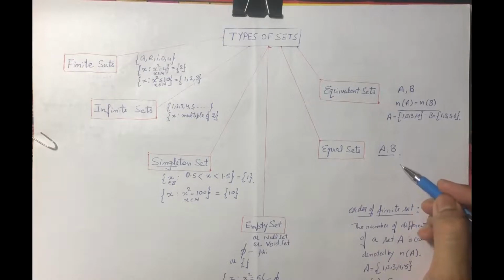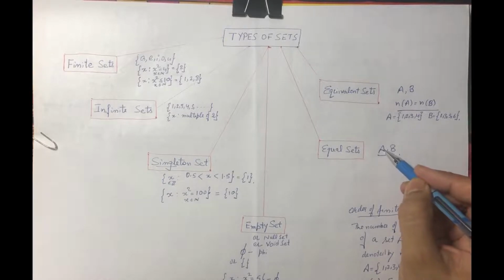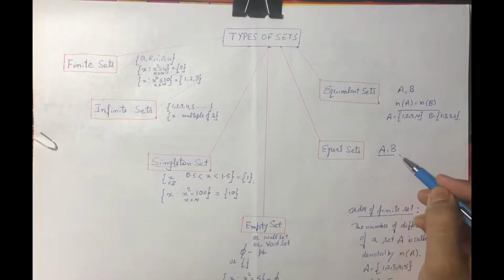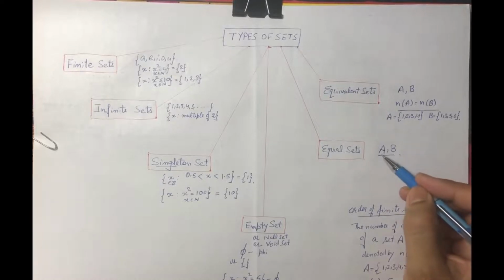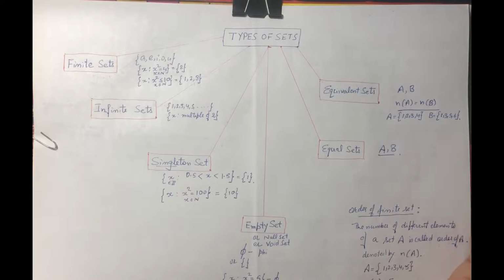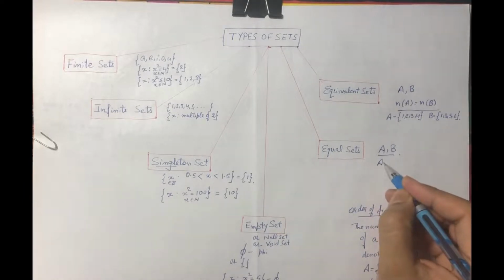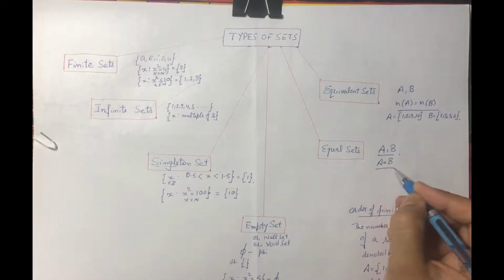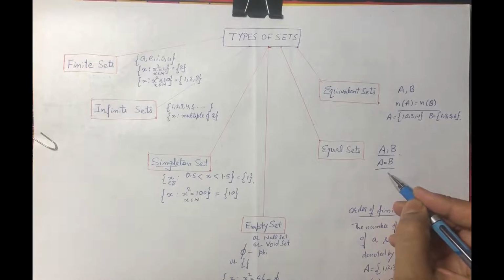Or here we can say every element of A is a member of B and every element of B is a member of A, and then we say A is equal to B and two sets are equal.